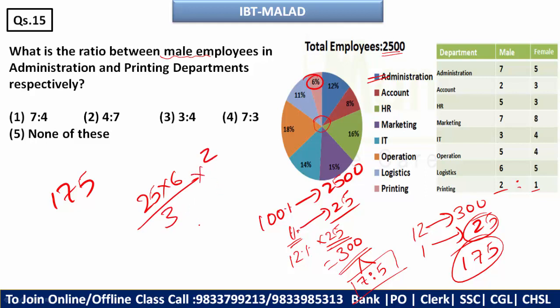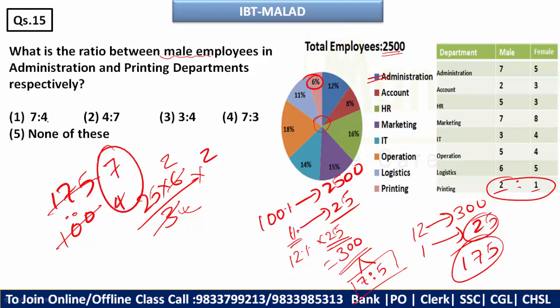Means we are multiplying by 2/3, because this total will be 3 which is in the denominator, and 2 will be on top because we need male. So this will be 3 2s and this will be 100. Now reduce it. So 25 7s and 25 4s, so 4/7 will be your answer. Sorry, so 7/4 will be nothing but your answer. This is how you can do this question.